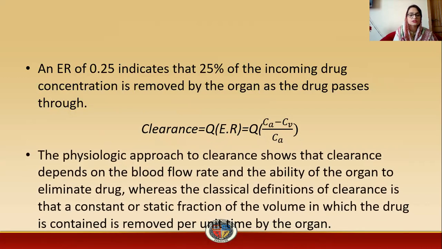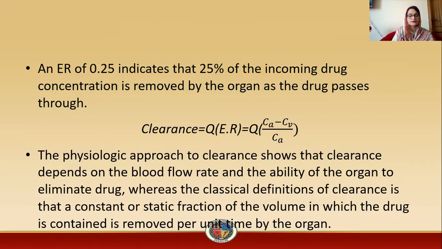The physiological approach to clearance shows that clearance depends on blood flow rate and the ability of the organ to eliminate the drug, whereas the classical definition of clearance is that a constant volume in which the drug is contained is removed per unit time by that organ.